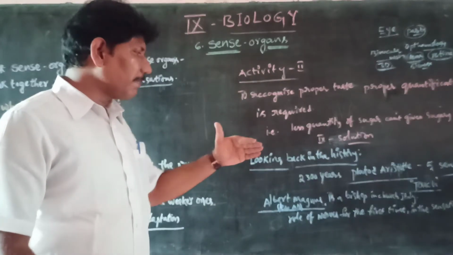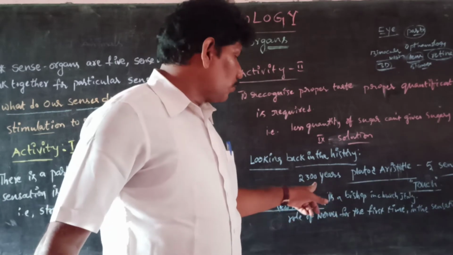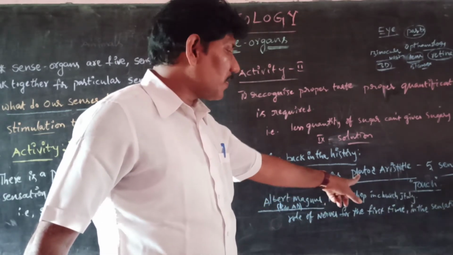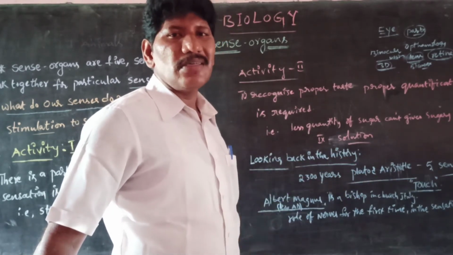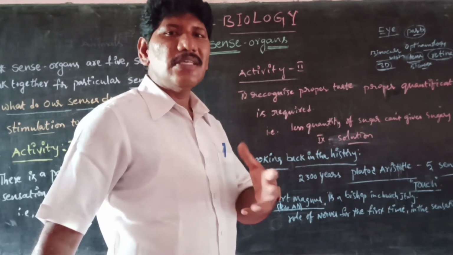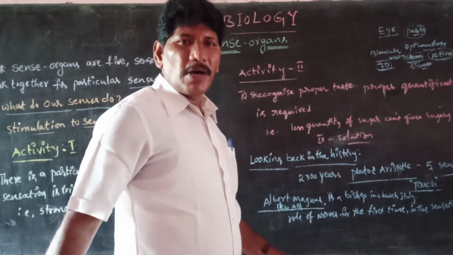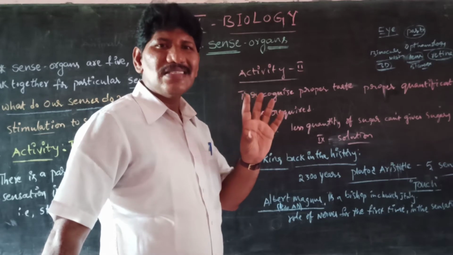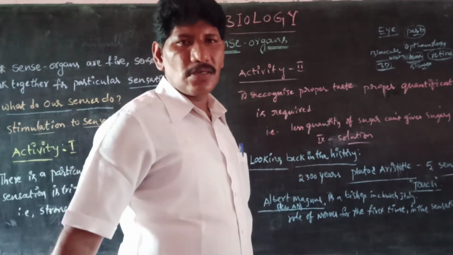When we look back into history, nearly 2300 years back, famous persons like Plato and Aristotle were very much interested in the senses. They were the first to reveal that there are 5 kinds of senses. These are called sense organs. Apart from the top 5 sense organs, they gave most priority to the sensation of touch. Means skin is the most important sense organ.